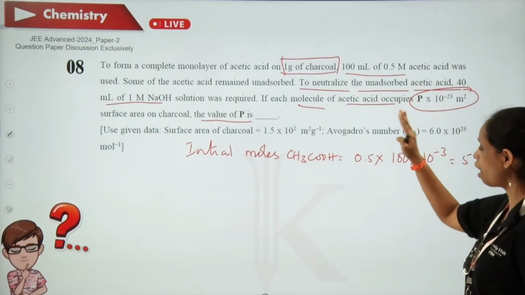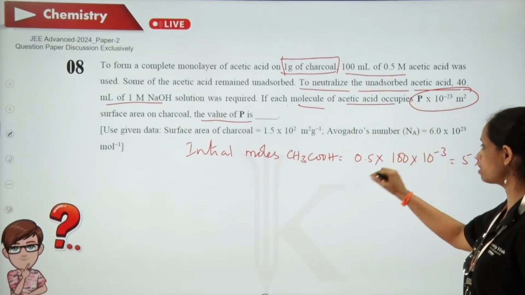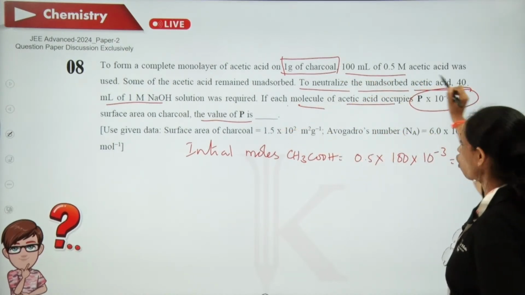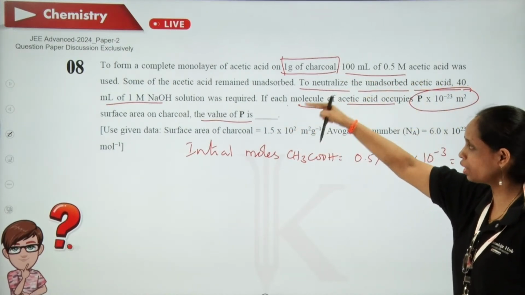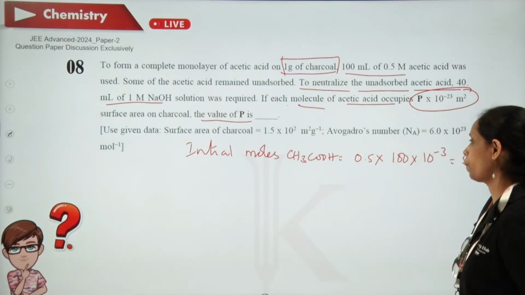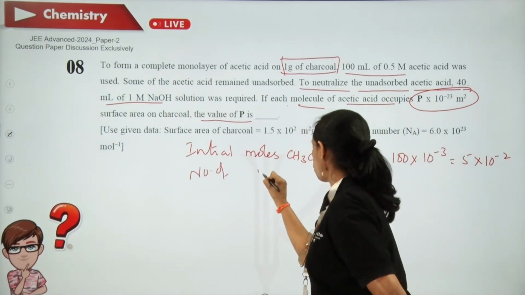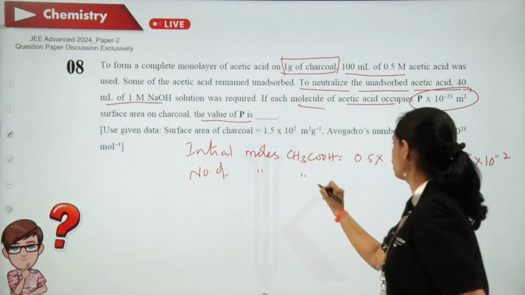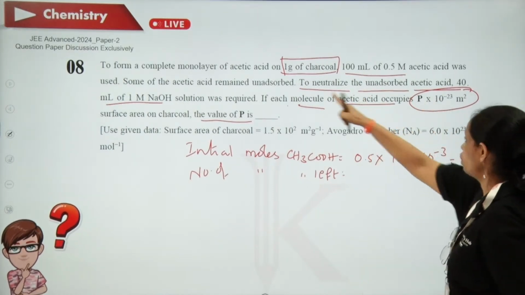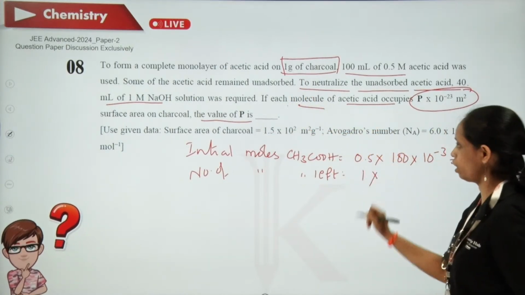Now, after adsorption, the unadsorbed acetic acid is neutralized by 40 ml of 1 molar NaOH. So, what does that mean? Number of moles of acetic acid left, I am talking about, is equal to, what is the molarity of NaOH? 1.